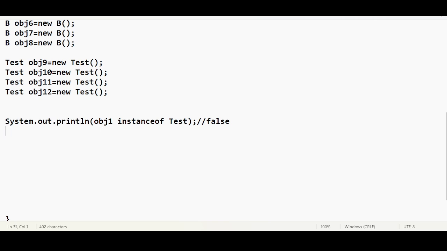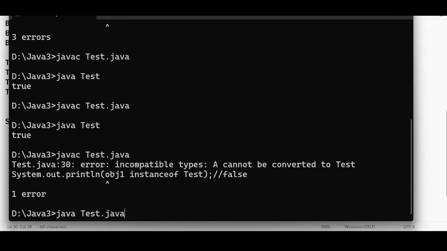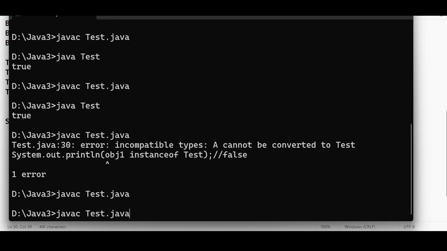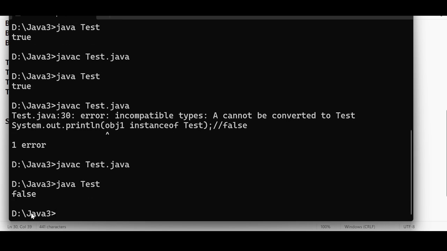But obj1 is an instance of what type? Actually it is A type. Let me write it down here. It is A type, but we want to test if obj1 is an instance of test. We are just putting this condition. Okay, it says false, it says it is not.